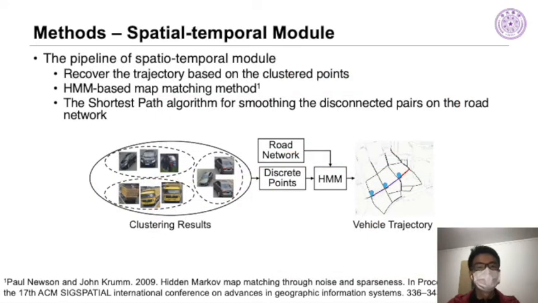Now we've got the clustering results where each cluster is a list of candidate images ranked by the corresponding similarity scores. Now we are going to recover the trajectories based on the clustering results. Considering the requirements of actual business applications for algorithm efficiency, here we adopt a classical yet efficient map matching algorithm, HMM. The idea of this algorithm is to utilize a hidden Markov model to find the most probable path on the road network represented by a time-stepped sequence of latitude and longitude pairs. Besides, considering the discontinuity of the output hidden states, we adopt the shortest path recovery to smooth the disconnected pairs on the road network.